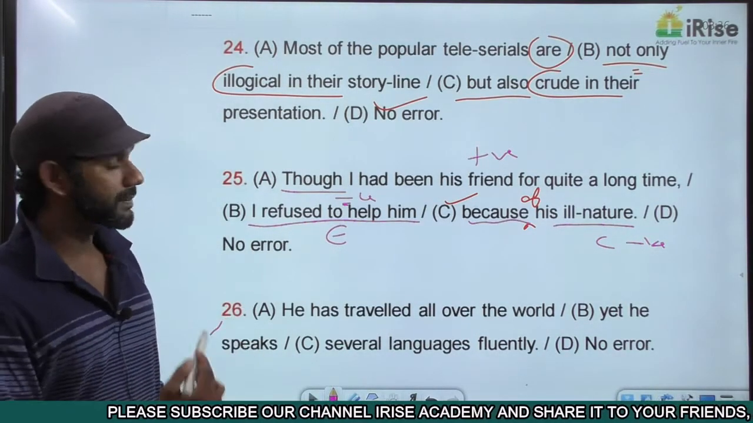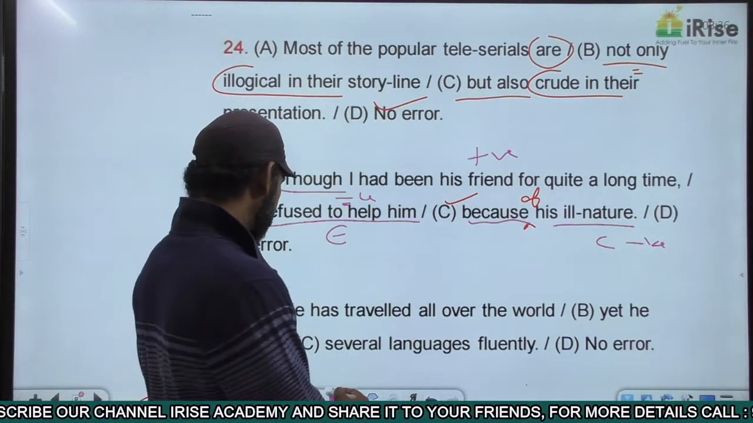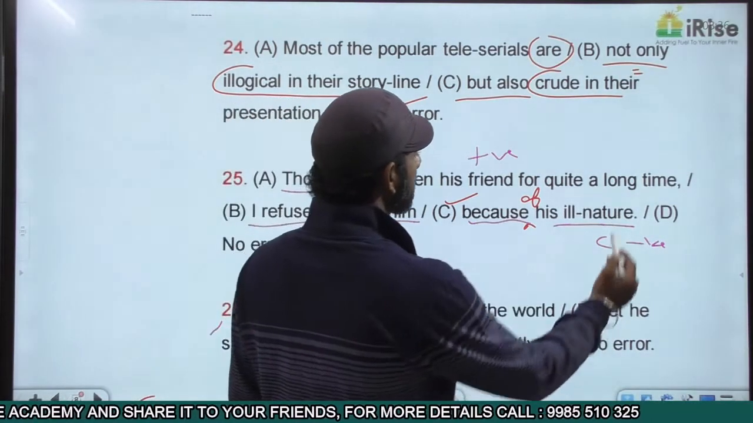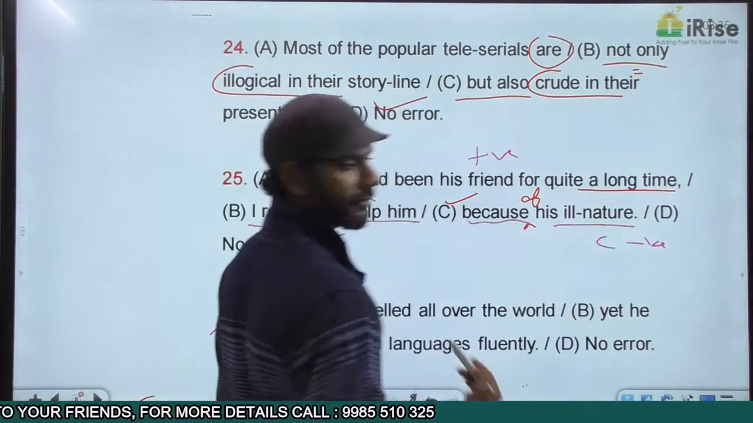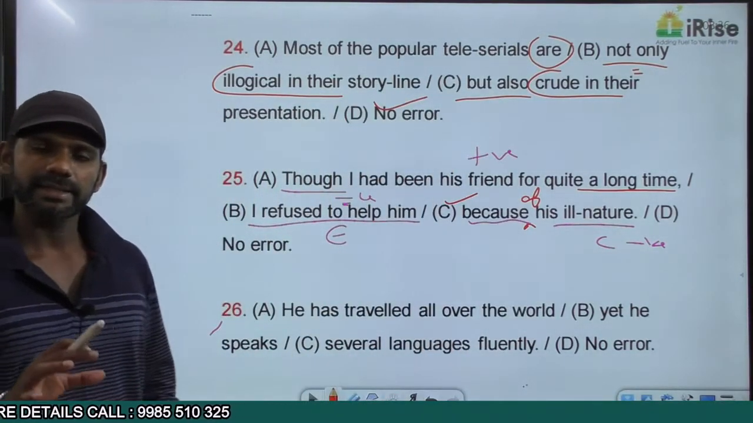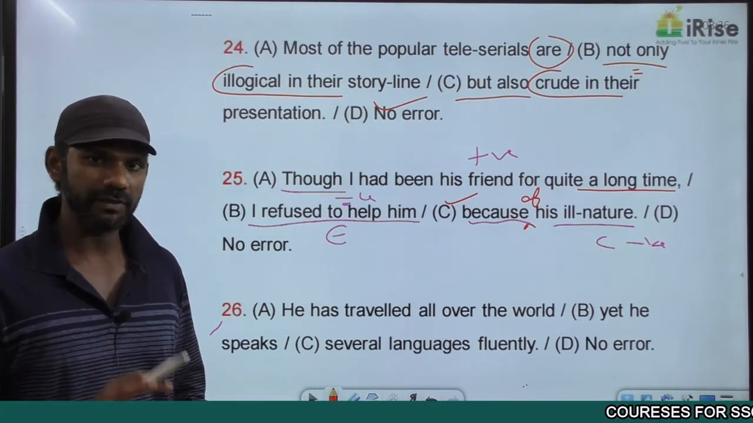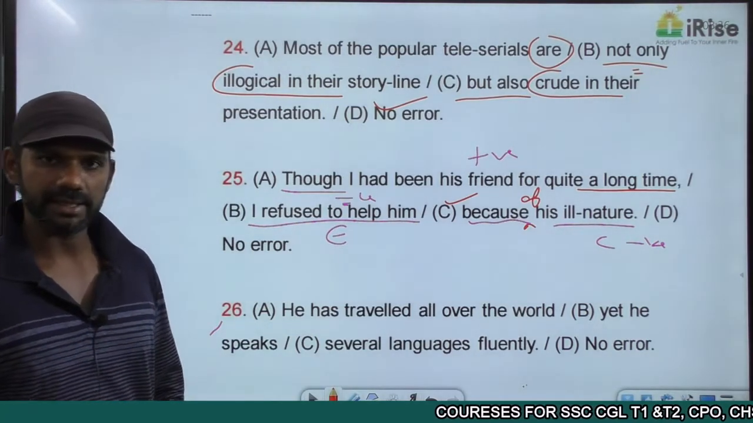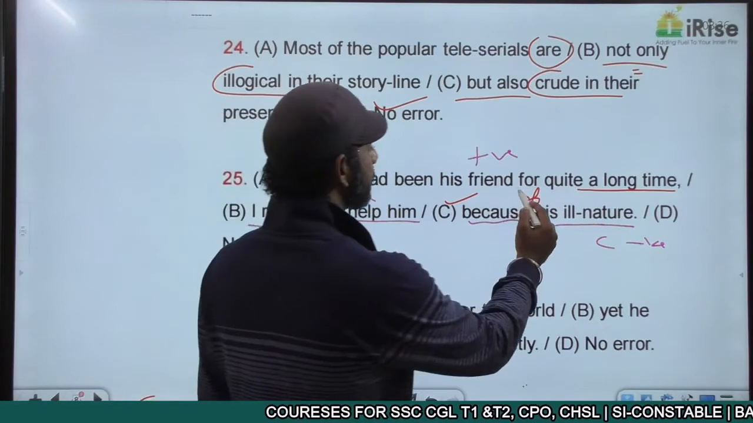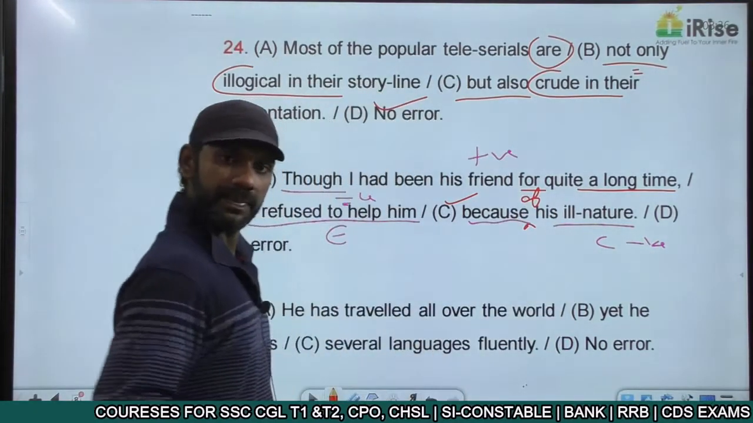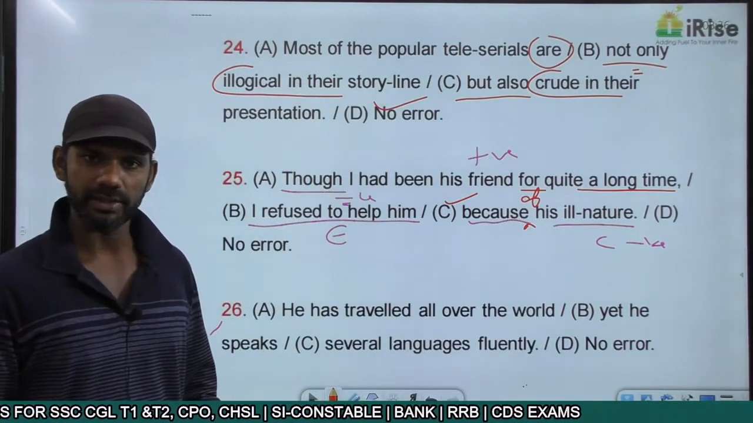Now one more concept that comes here. For quite a long time is a period of time, duration. And in the case of a period of time, we have to use the preposition for, what we discussed in tenses. So for quite a long time is a correct usage.